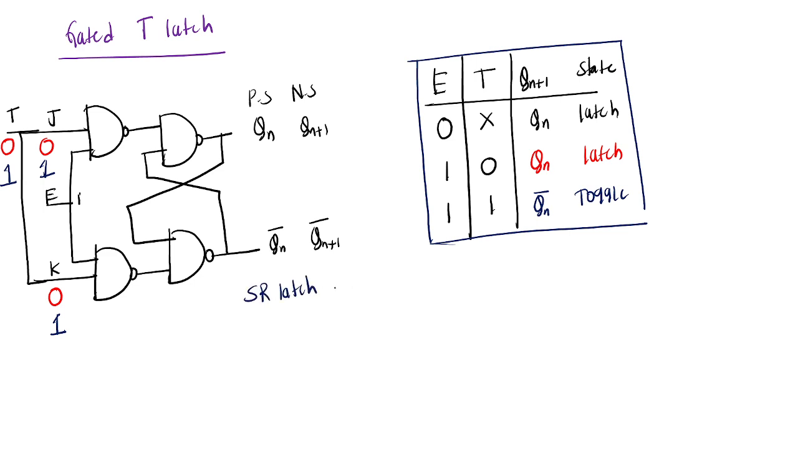So first SR latch. From the SR latch, what will you get? D latch. Next JK latch. From the JK latch, what will you get? T latch. Do you understand? So that means if you understand the latches, flip-flops are easy.